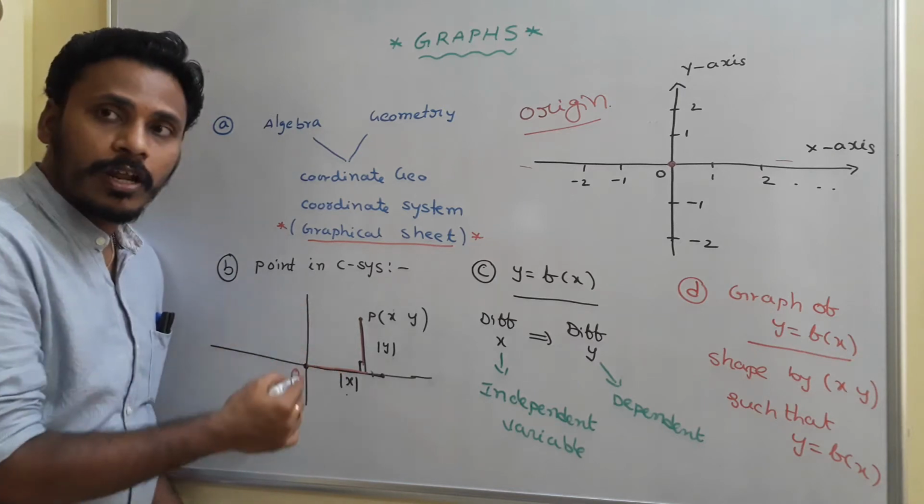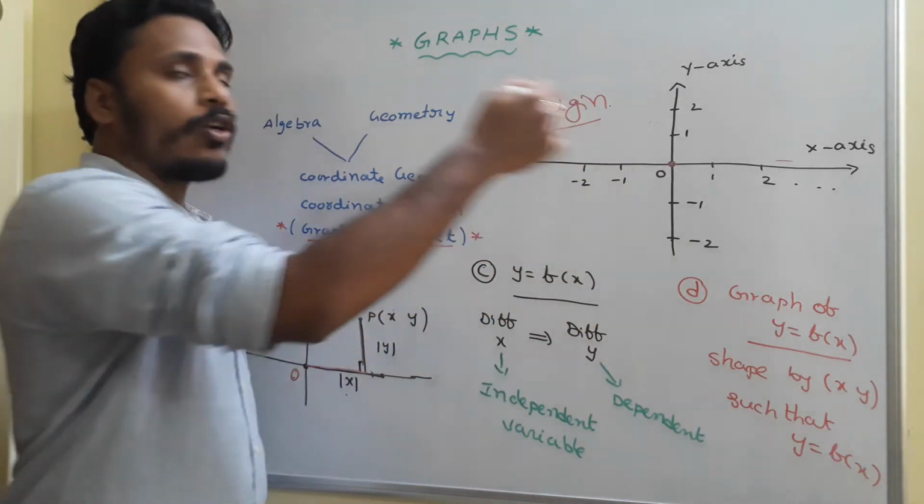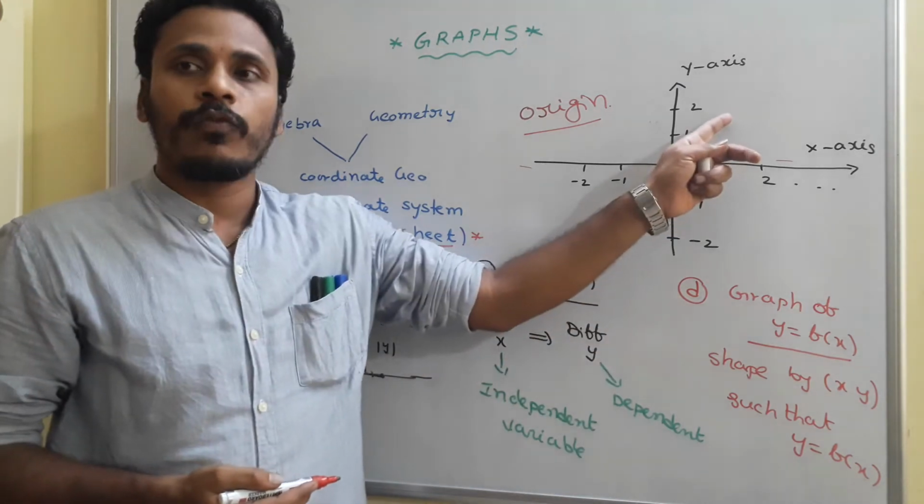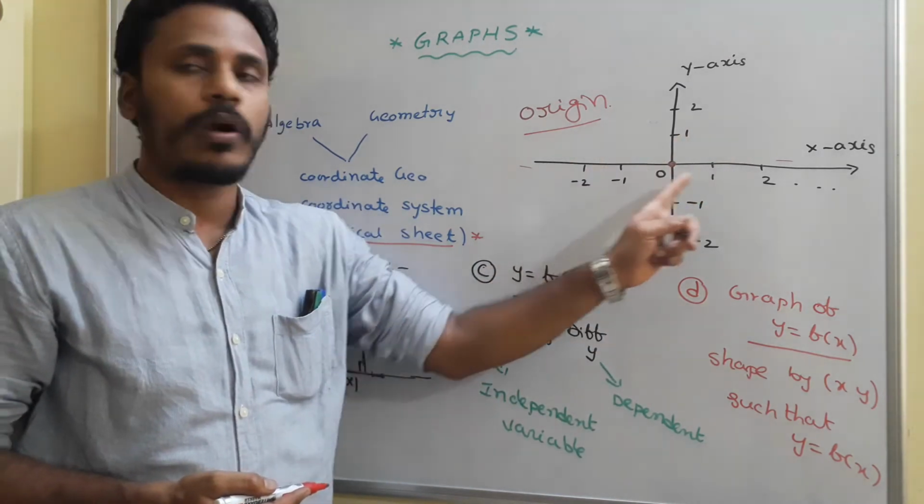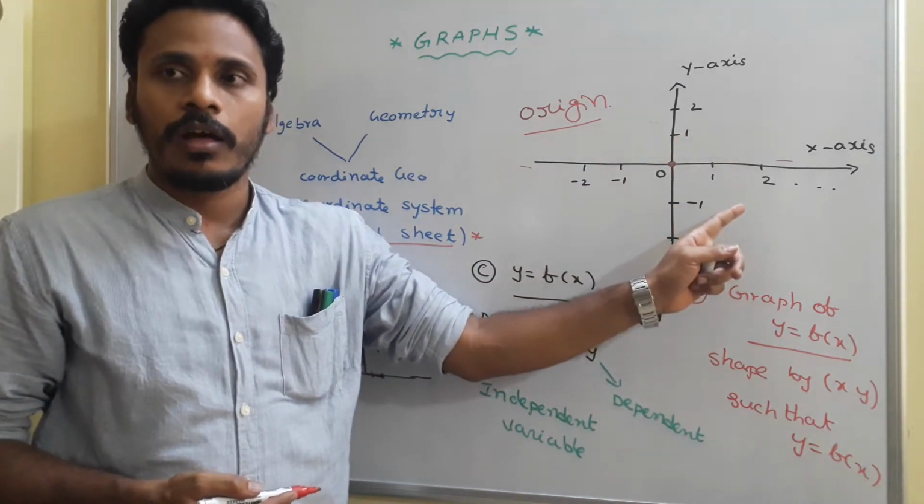These two perpendicular number lines divide the total plane into four parts. We call them the first quadrant, second quadrant, third quadrant and fourth quadrant. I think you are all aware of it.